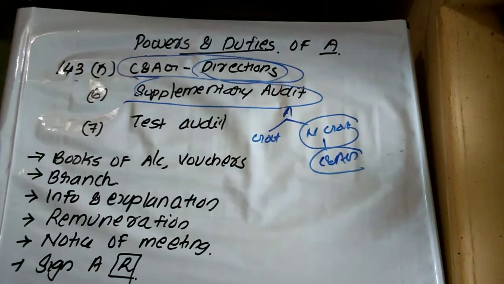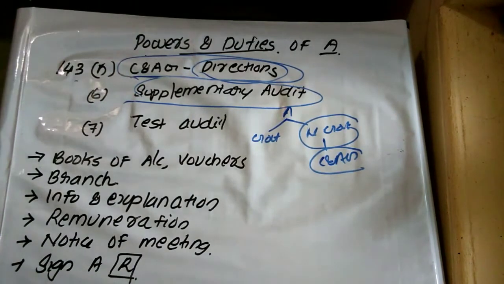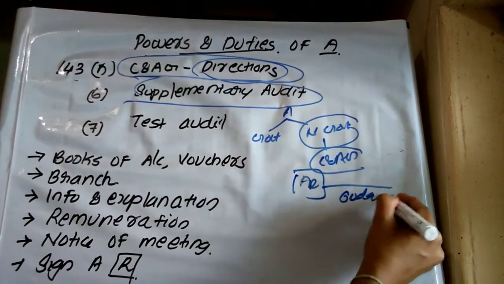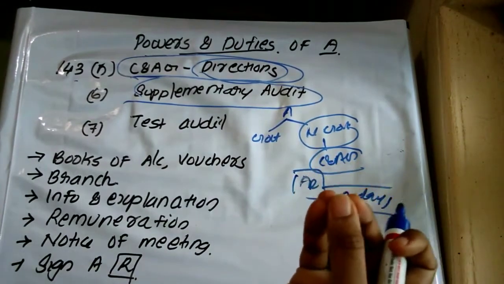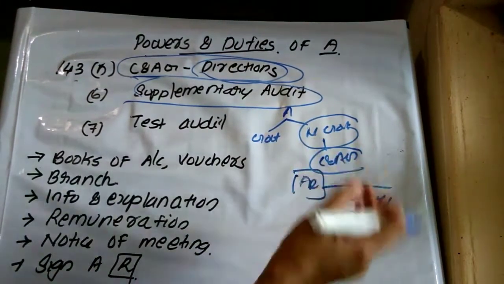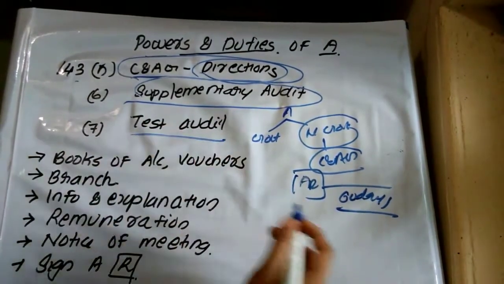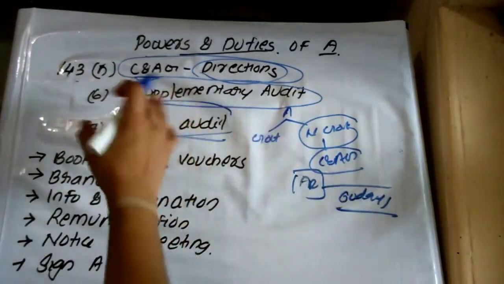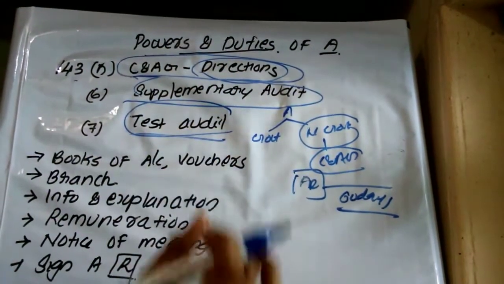What is meant by this supplementary audit? Once the audit report is received, within a period of 60 days, the C and AG may pass an order to conduct a supplementary audit, and they may comment upon that audit report, and they may also supply the audit report. Then test audit. The C and AG may also give directions to conduct a test audit. So these are the powers given to the C and AG: give directions, supplementary audit and test audit.